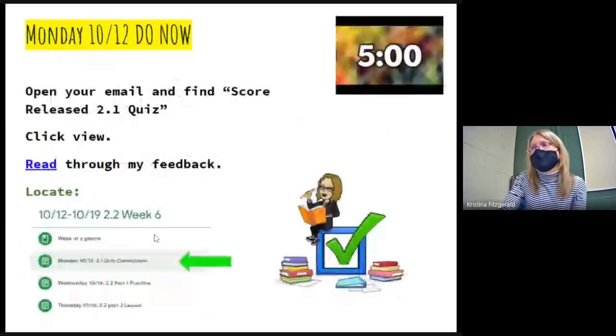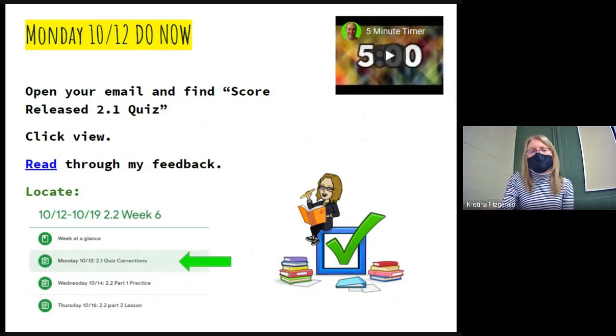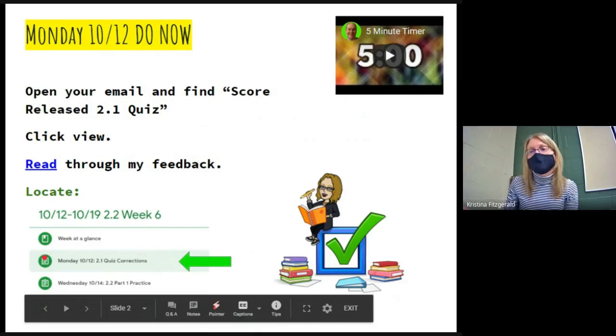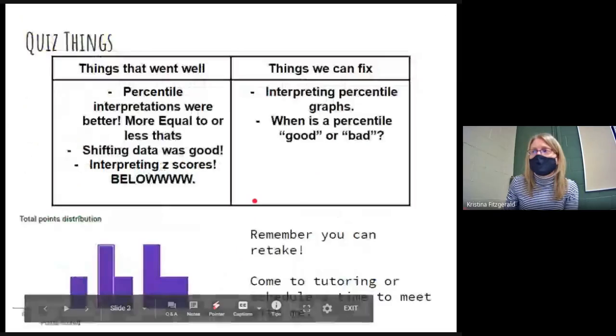Okay, let's just briefly review what we did today. So we released a 2.1 quiz, so corrections will be due on that at midnight tonight. Make sure you reference the Google Classroom post for correction guidelines that will help you correct your quiz. I've got some explanations in there, student responses that will help guide you through those corrections.